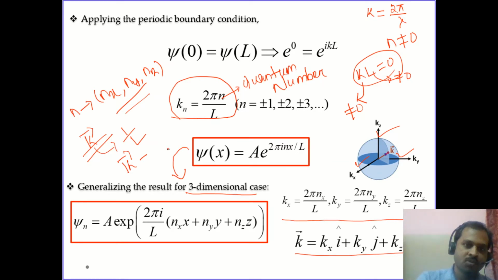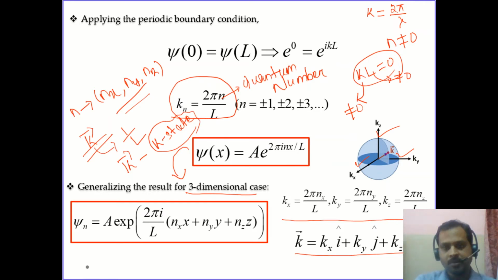That's why it is also referred to as the k state. Whenever we are calling it a state, it must be associated with one k vector. And since for every k we have a set of quantum numbers nx, ny, nz, this is a unique discrete set of quantum numbers for each k.